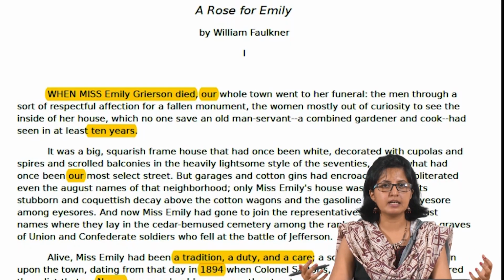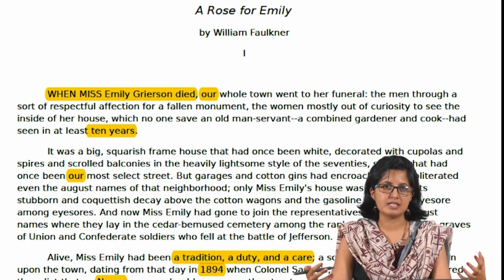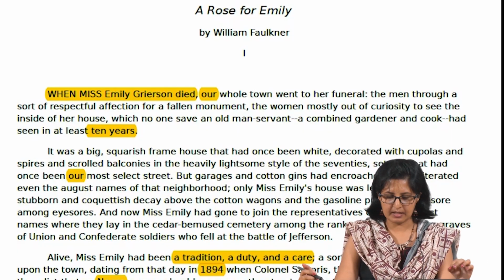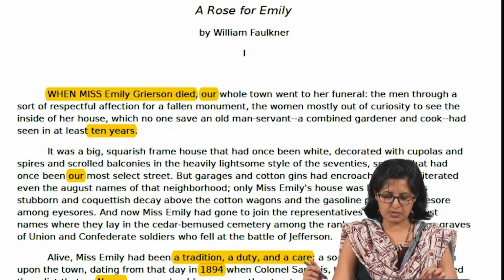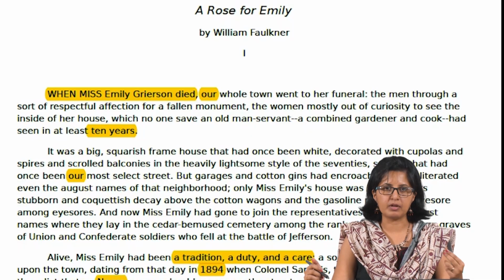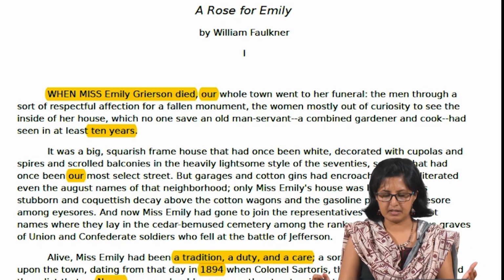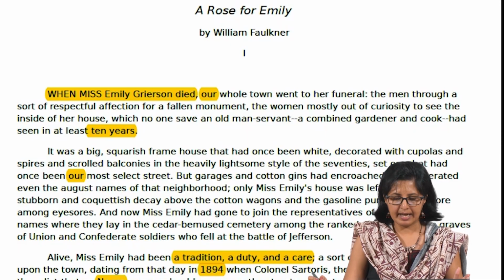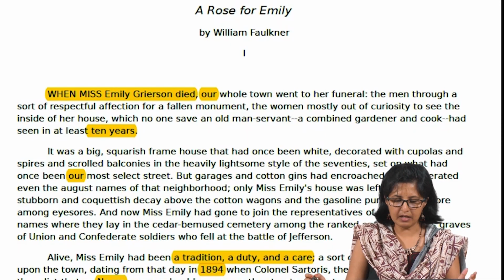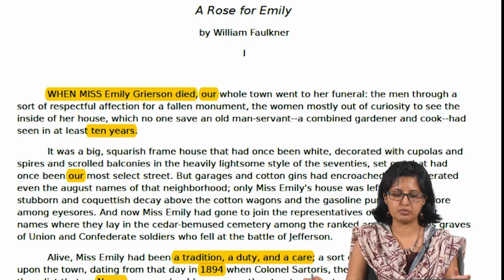So there is a sense of enigma, a sense of suspense which is already getting built into the story. We'll find this continuous use of the pronouns "us" and "our", continuing to indicate that the narrator is partaking in this collective narrative process.